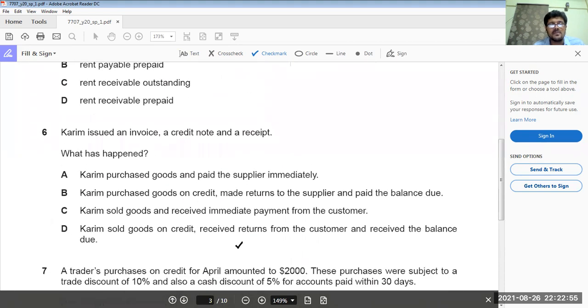Oh, sorry, I missed out question number 7. Kareem issued an invoice, a credit note, and a receipt. It means Kareem sold goods on credit, received return from the customer, and received the balance due. The option is the answer.